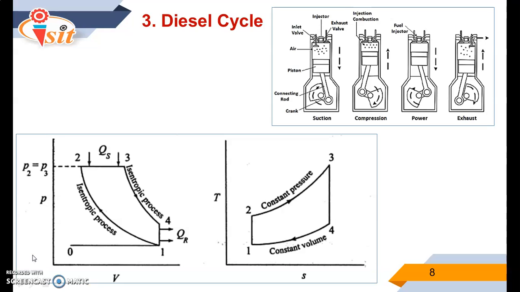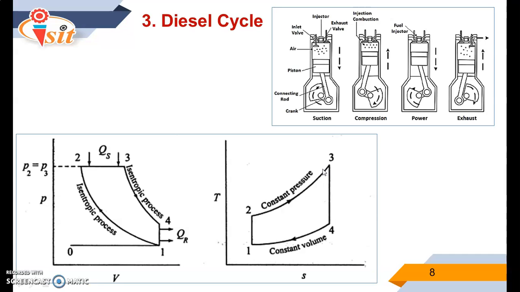The next point of our discussion is the diesel cycle. This is a PV and TS representation, and this is a working diagram of the 4-stroke diesel cycle. There are 4 processes. The process 1-2 indicates the isentropic compression process. The process 2-3 indicates the constant pressure heat addition process. The process 3-4 indicates the isentropic expansion process, and the process 4-1 indicates the heat rejection process at constant volume.